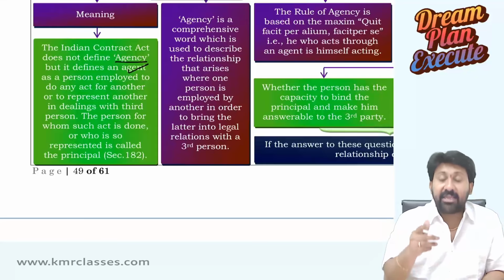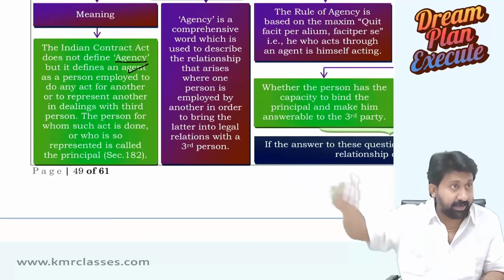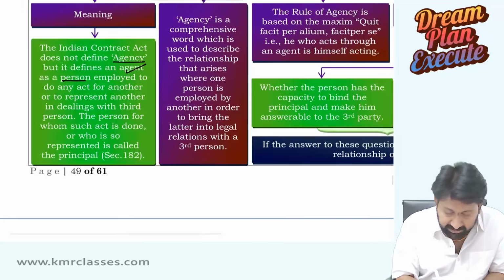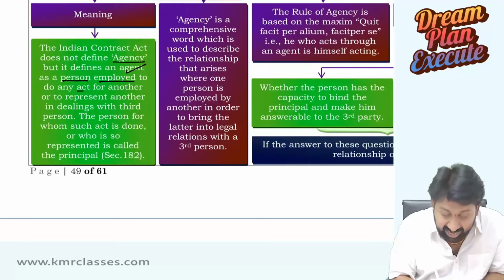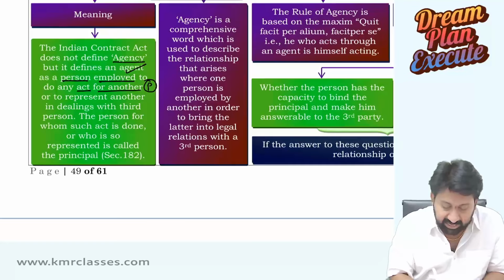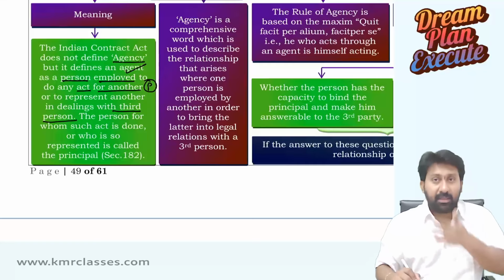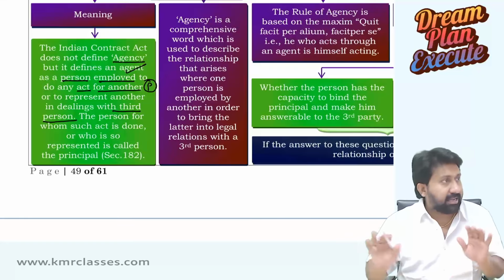An agent is a person appointed by the principal to act on his behalf. An agent is a person employed to do any act for another. The other we call the principal, to represent another in dealings with a third person. So, in dealing with the third party, instead of me, you go and do. That's called an agent.